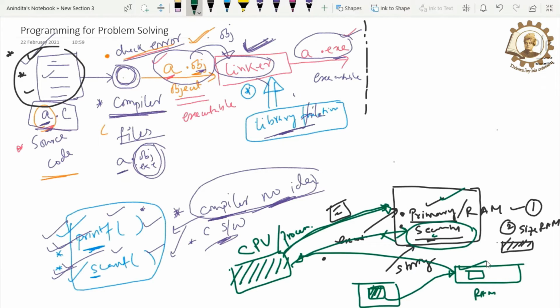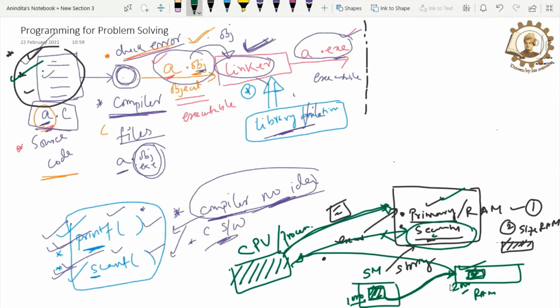But please try to understand one point: whenever we store something anywhere, it should have a starting address. Say this is my source code. In the first step, I am storing my source code in secondary memory, and in the secondary memory we have a starting address. And whenever I am storing it into the RAM, it also has another starting address. Starting address means the point of location. See, whenever we build a house, that house should have an address so that we can identify that house. Similarly, whenever we store something, we should have a starting address for each and everything.